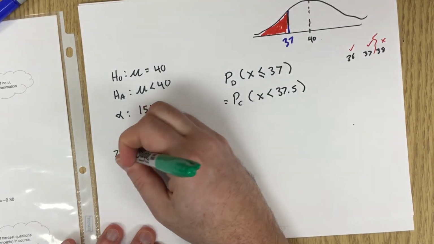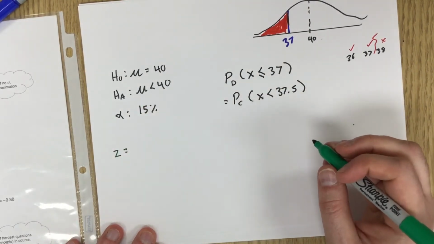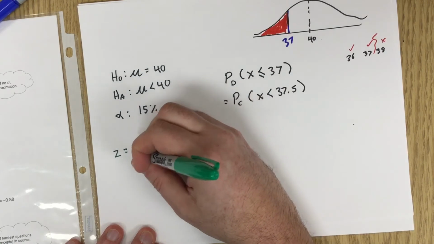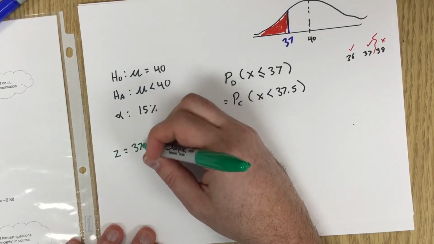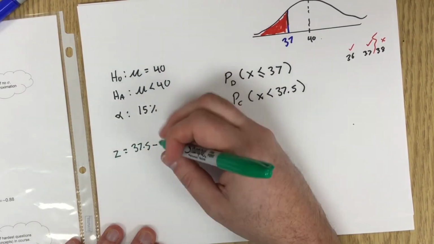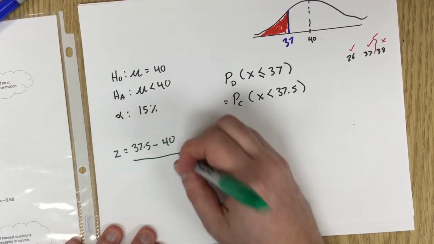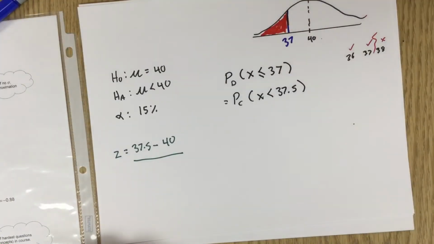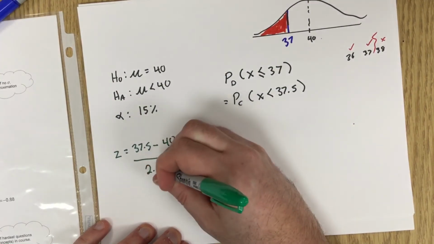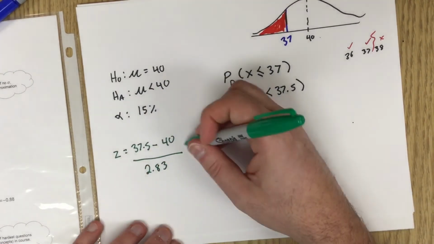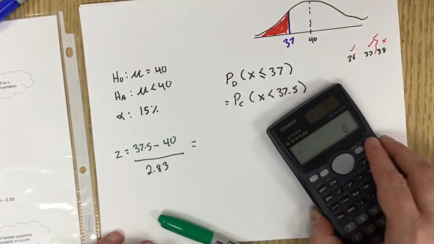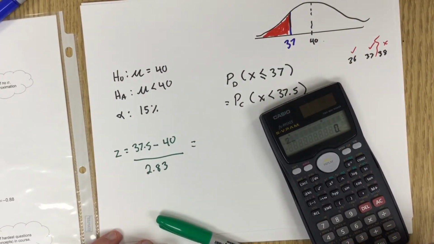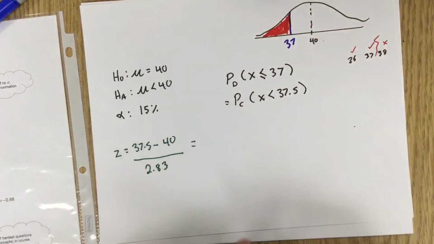Then we're going to do our z-score, which is the x value, now 37.5, minus the mean, which is 40, divided by the standard deviation, which we figured out before based on the approximation, was 2.83. That's going to give us negative 0.88.